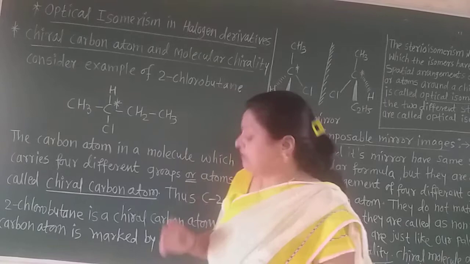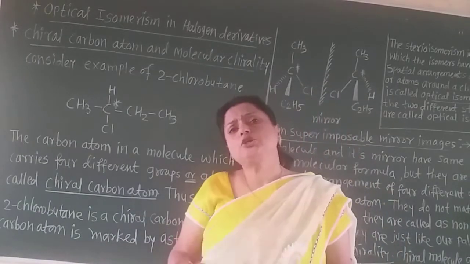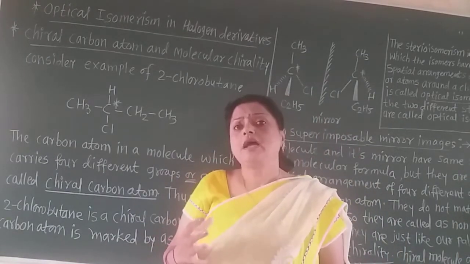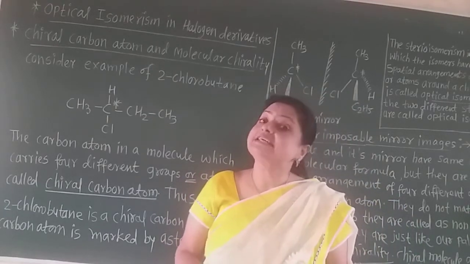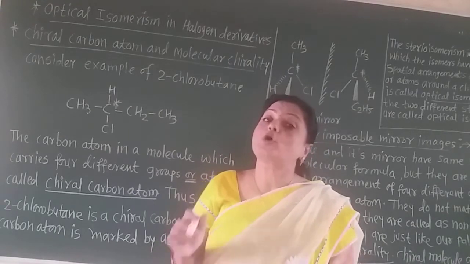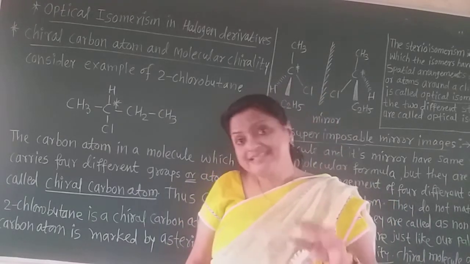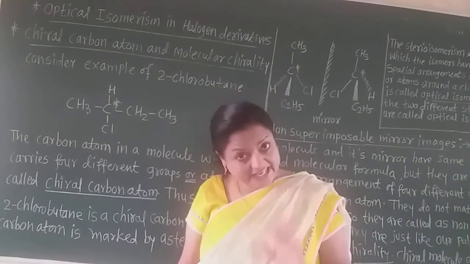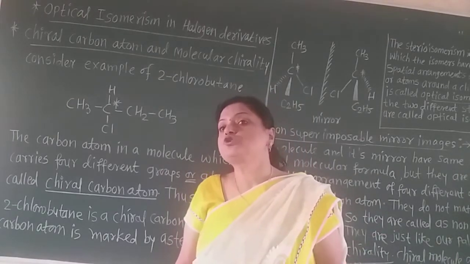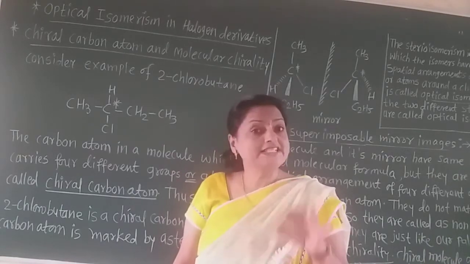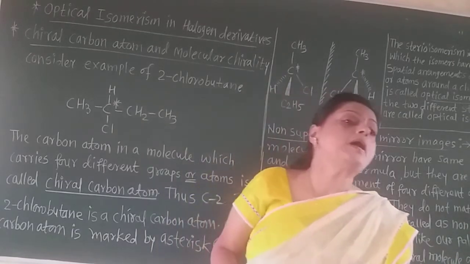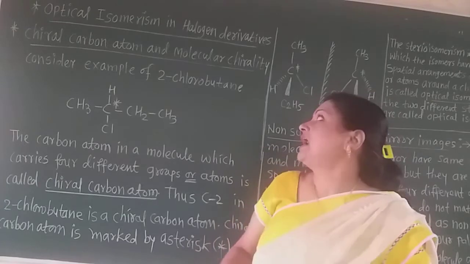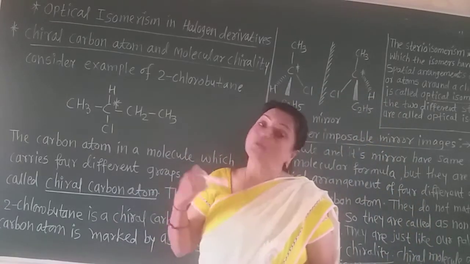But now this is a new topic which is totally different, and into that there is isomerism, but these isomerisms are totally different from the cis-trans isomerism or chain isomerism or position isomerism which we learned in the 11th standard. These are totally different isomers, and the name of these isomers is optical isomers or optical isomerism.